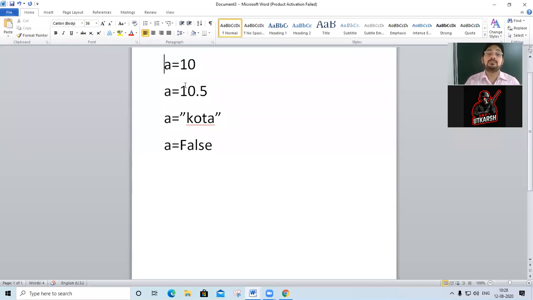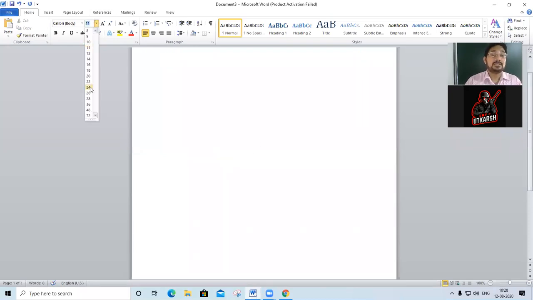Okay. Now come to the next point. I told you, the languages like C, C++, and Java, they first define a variable, such as, I'll take example, int a. ये C में भी this is the way to define, C++ में भी है, and Java में भी है to define a variable and semicolon. This is not a Python way of defining.